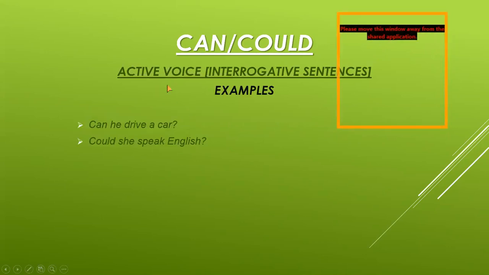Now the examples for the active voice interrogative sentences. You know that these start with the modal verbs. Can he drive a car? Question mark. Can is the modal verb. He is the subject. Drive is the first form of verb. A car is the object with the question mark at the end. Could she speak English? Could is the modal verb. She is the subject. Speak is the first form of verb. And English is the object here with the question mark. Now remember that in active voice for the modal verbs, we always use the first form of the main verb. And in the passive voice, we always use the third form of the main verb.